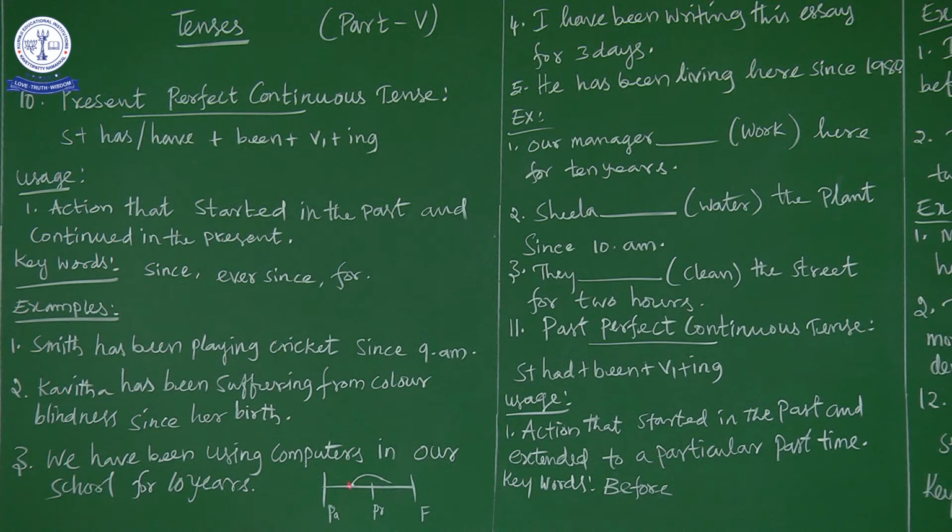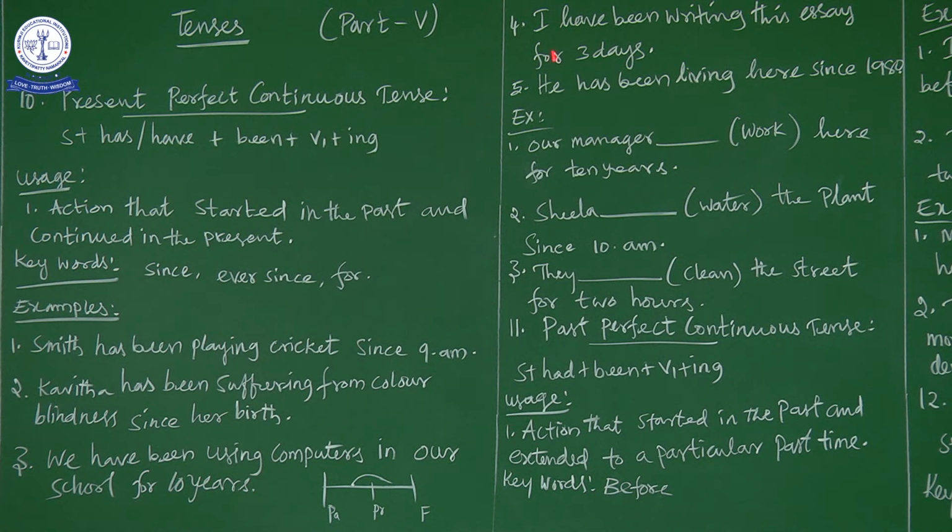Let us say in 2010, in the past, we bought some computers and started using them. So now, almost 10 years. The action of using computers started in the past, that is 2010, and it is still continuing. The action is not completed. That is very, very important.